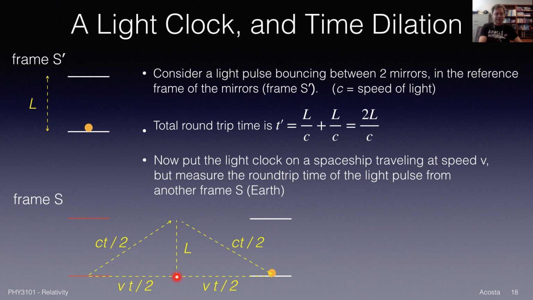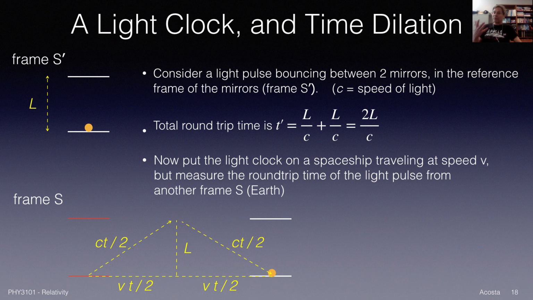So that's this leg. And then you add another t over 2 to get back to when the light pulse reaches the bottom again. So the total distance here is velocity times time, vt. Half that distance is vt over 2. Now, what about the light pulse traveling upward to the mirror? The mirror, of course, was moving to the right. So how long did it take the light pulse, say, to reach the top here, the distance L away vertically?